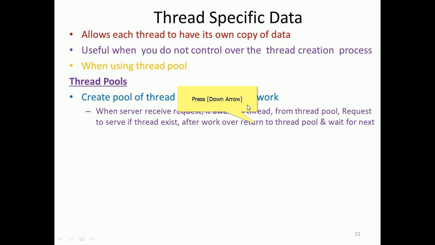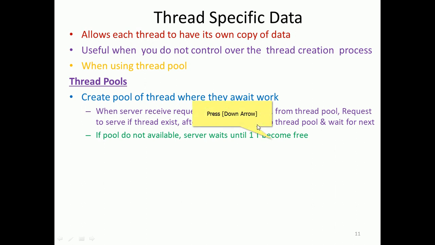So that is the mechanism. If a thread is there, it is assigned the work, and the corresponding thread has to go for the work. After finishing that work, it has to come back and sit in the thread pool in order to wait for the next request, right? So that is the concept of thread pools.